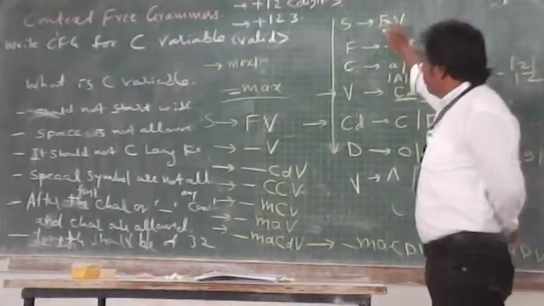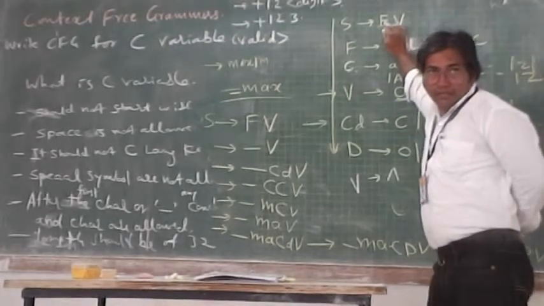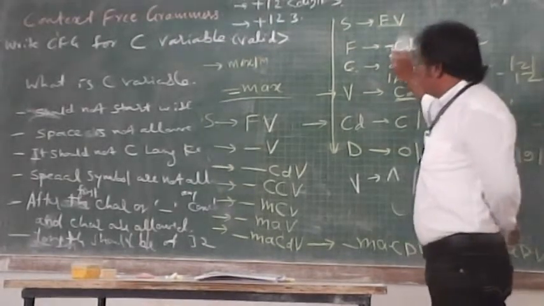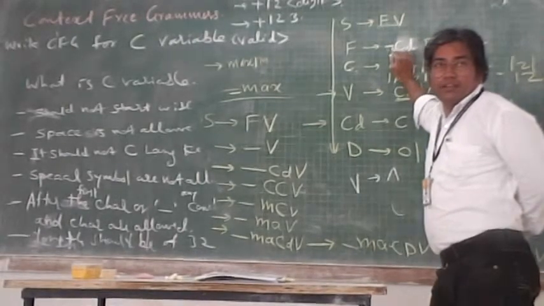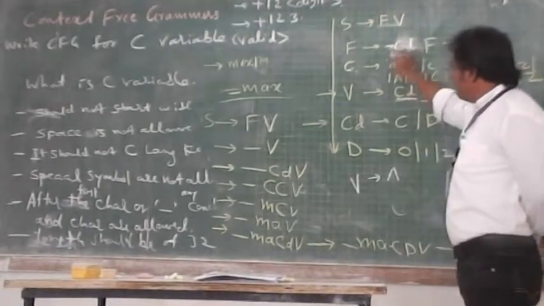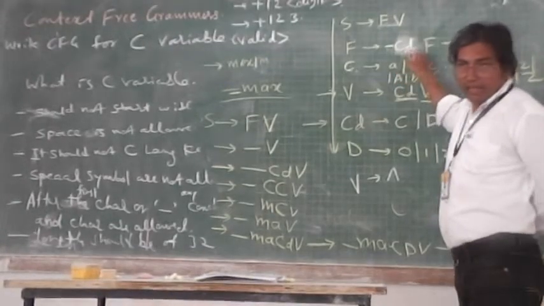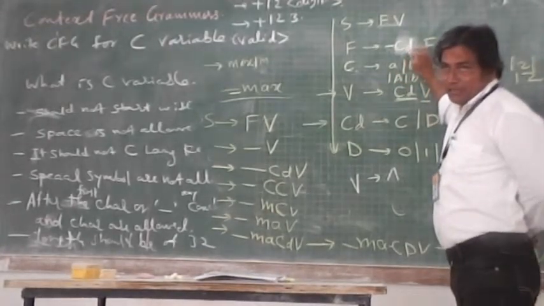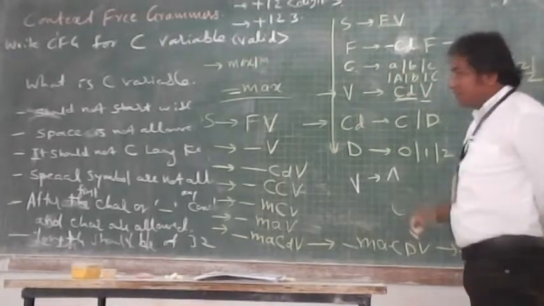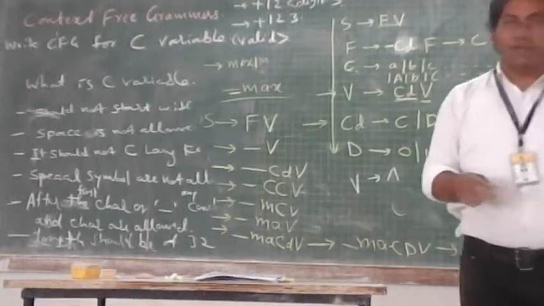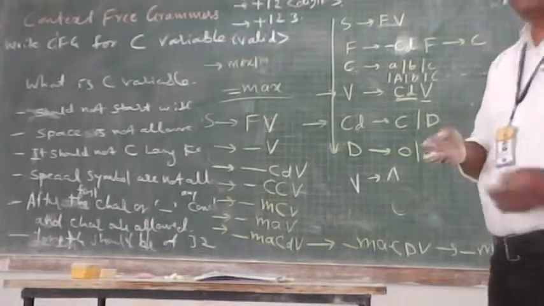At that time, only remain with what? F, and F is only the underscore, and only underscore will not be a variable. So that is why, for that purpose, after one underscore, I am needed to have a character or digit. So for that purpose, this CD has been considered. But again, one more difficulty is there. What is that?